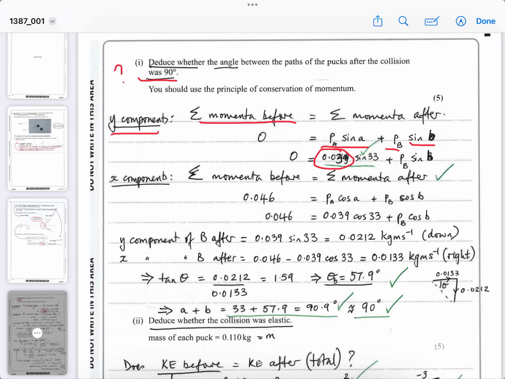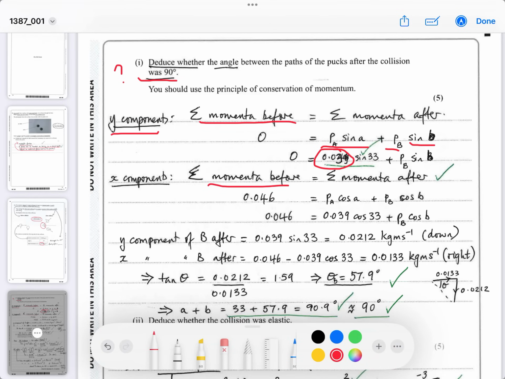Okay, and then the x component, you do the same, but this time there was an initial momentum, which is given to us in the table, 0.046. This time we know how much the A keeps, yeah, and it's going to be cos of A this time, because we knew the momentum at an angle. So you want to know how much of it is in the x direction, which will be the cosine of the angle between the momentum and the horizontal or the x component.